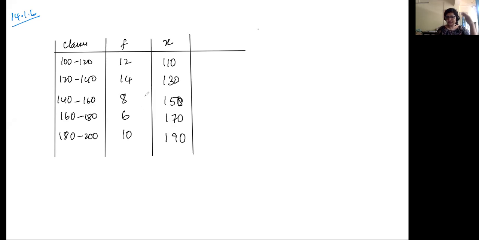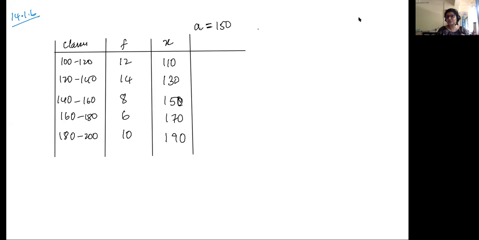So we know the mean is not going to be in the dead center, but we'll assume the mean to be the central value. So what will be the assumed mean? A will be equal to 150. Yes, this is the central value. So let A equal 150.